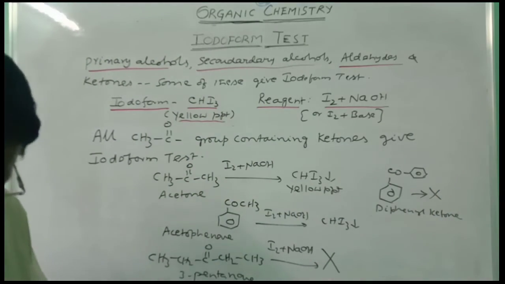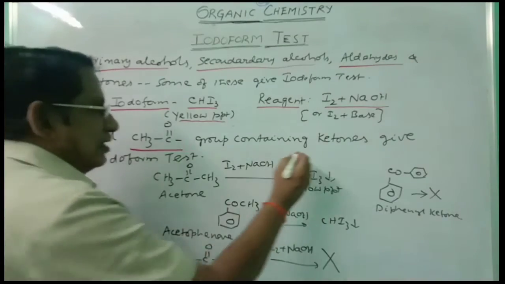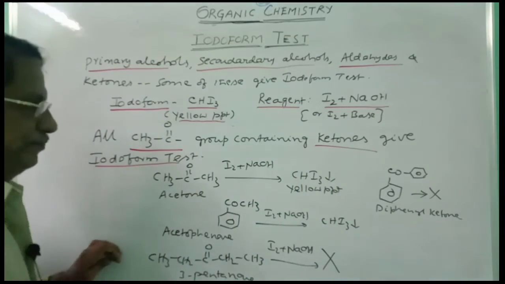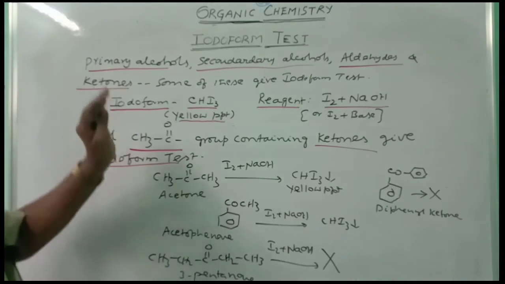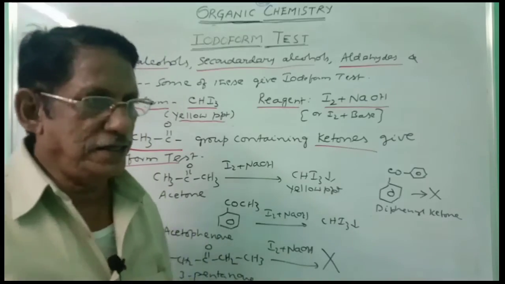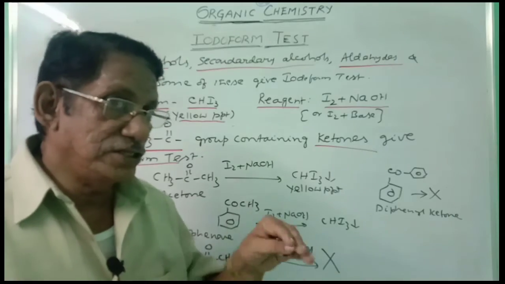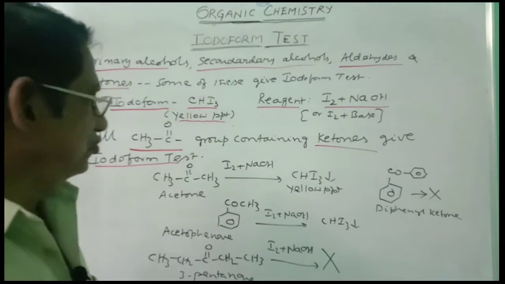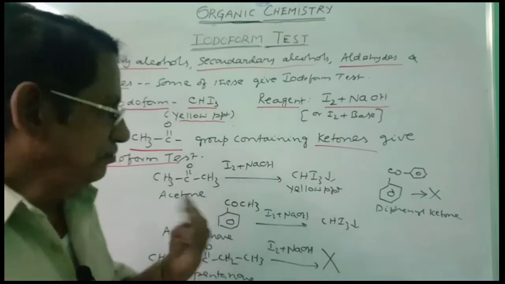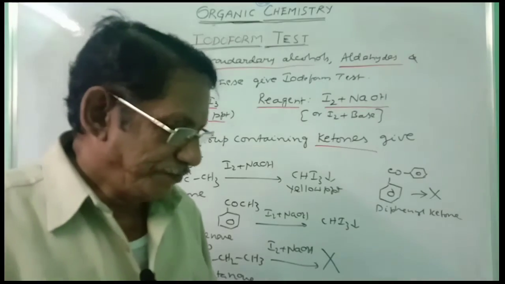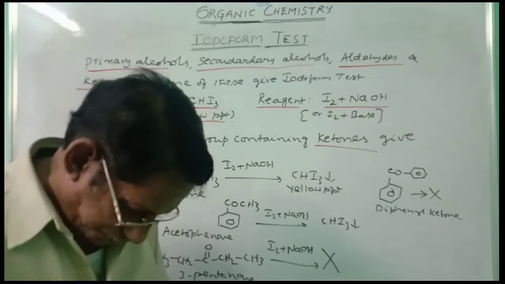In this way, all the ketones which are having CH3CO group, all these CH3CO group containing ketones give iodoform test. Remaining ketones will not give iodoform test. That is the case of ketones. In this way, among primary alcohols, only ethyl alcohol, among aldehydes, only acetaldehyde, among secondary alcohols, CH3CHOH group containing secondary alcohols, among ketones, CH3CO group containing ketones. All these will respond to iodoform test. That means when it is treated with I2 plus NaOH, they will give yellow precipitate of iodoform. Please note it. Some more information I have to give.